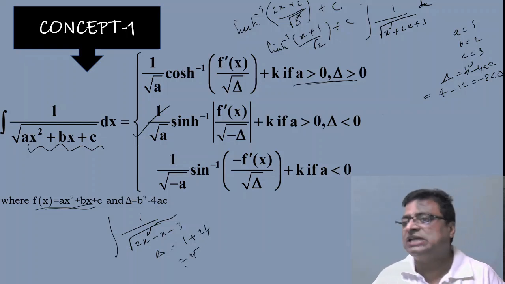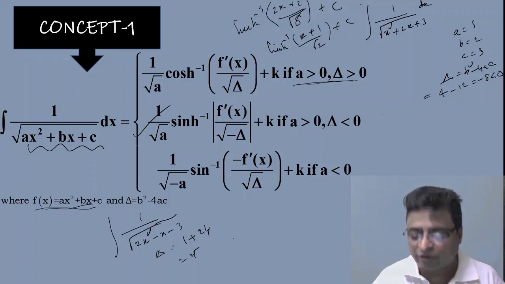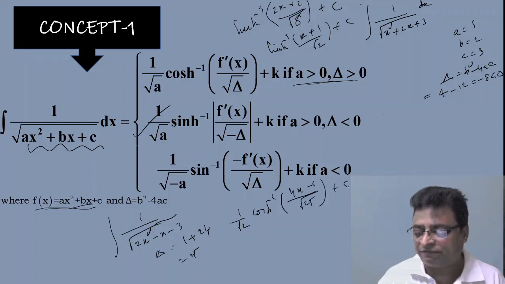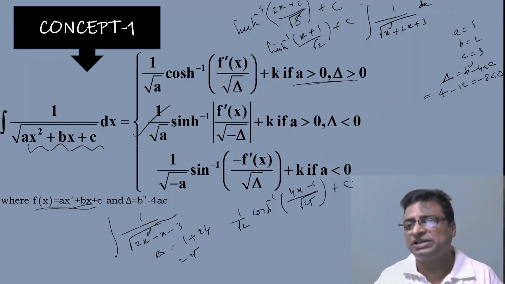So here again a is positive and delta is positive. If a is positive and delta is positive, what would be the answer? 1 by root a, that means 1 by root 2 cosh inverse of f dash x, that is 4x minus 1, by root delta. Root delta means root 25. Root 25 is 5. You can write it. The choice is left to you.